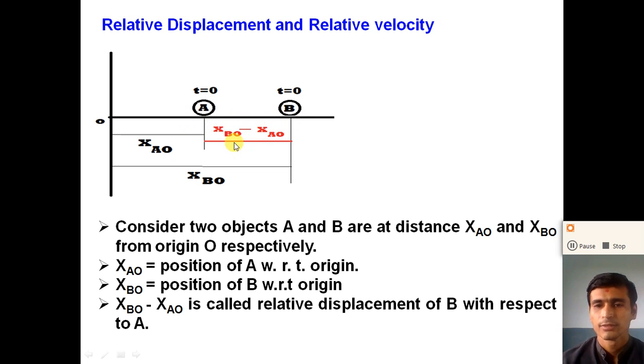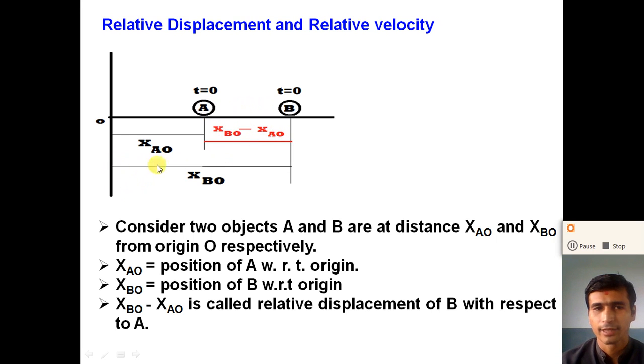So what do you mean by relative displacement? The relative displacement of any object is the distance of the object with respect to another reference point. So here the relative displacement of B with respect to A is xBO minus xAO.